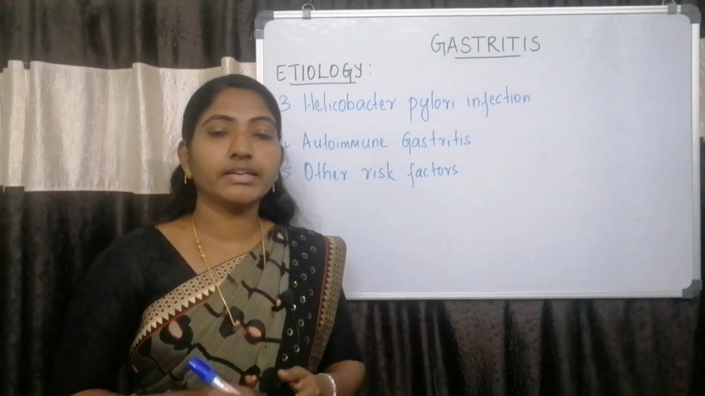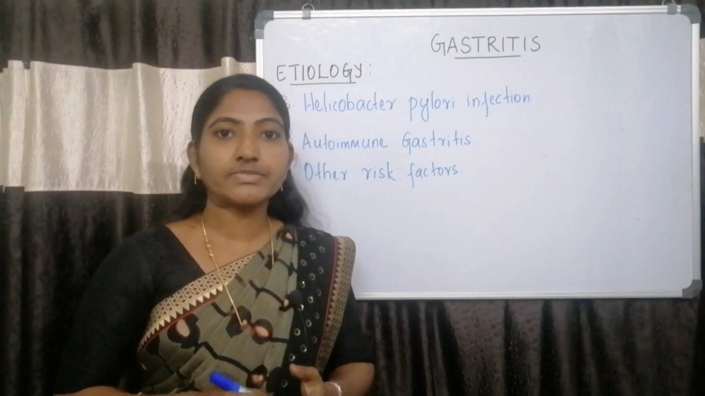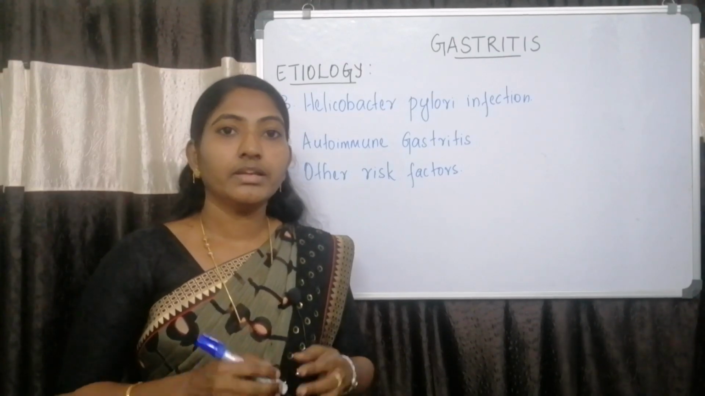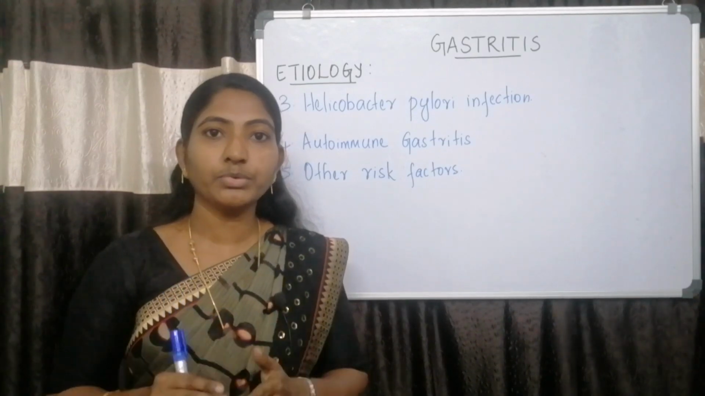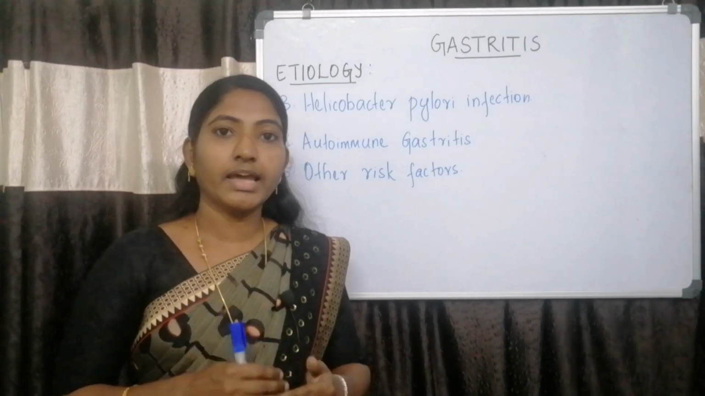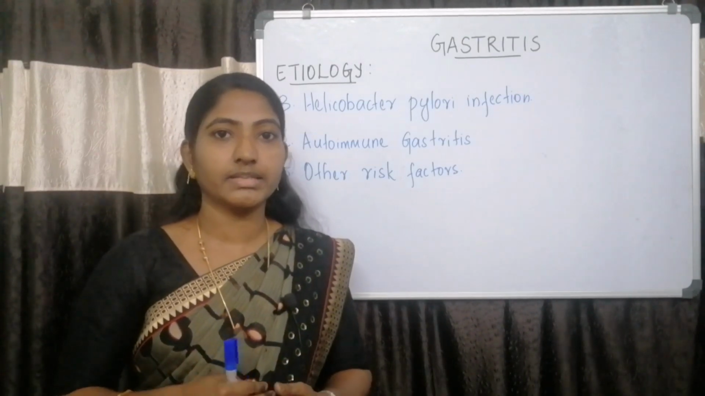This bacteria can produce an enzyme called urease to protect themselves from the gastric acids. This urease can break down plasma urea into ammonium chloride and carbon dioxide. This ammonium chloride can break down the gastric mucosa.